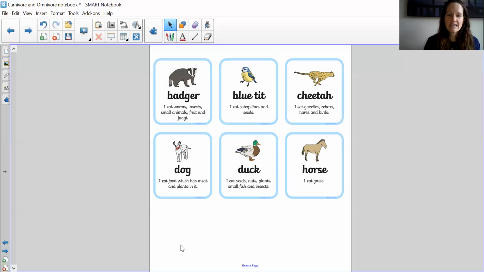So here are the first 6 animals. I'll read these ones to you, and then the other ones on the other pages you can read yourself. If you'd like to pause the video, you can have a read and put them into the right group. So we've got a badger.